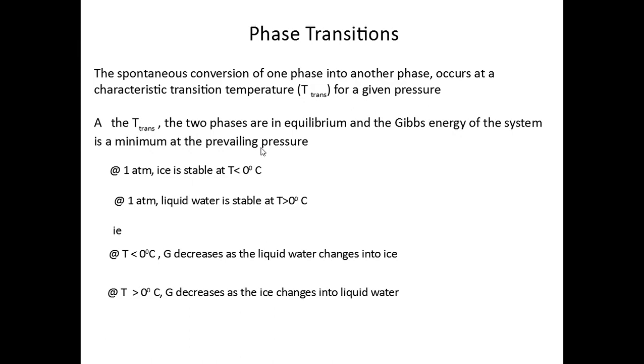Let's take an example. Take ice at 1 atmospheric pressure. If you maintain the temperature below 0 degrees C, it will be stable. If the temperature goes above 0, it will be in the liquid phase. That means at temperatures less than 0, the Gibbs free energy decreases as liquid water changes into ice. Similarly, when you go slightly above 0, the Gibbs free energy decreases as ice changes into liquid water. So what is chemical potential?